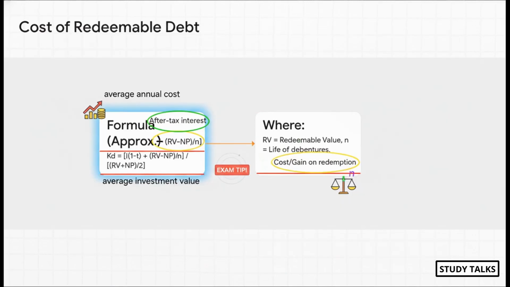Okay, now for redeemable debt. I know, that formula looks a little scary, right? But trust me, the logic is super simple. Just think about it in 2 parts. The top part, the numerator, is just your average cost per year. That's your interest after tax plus any profit or loss from redemptions spread over the years. The bottom part, the denominator, is just the average amount of money you had over the period. That's it. RV is just what you redeem it for, and N is the number of years.